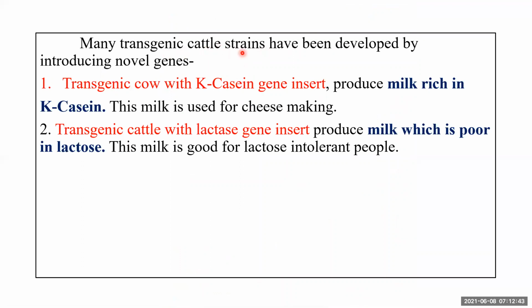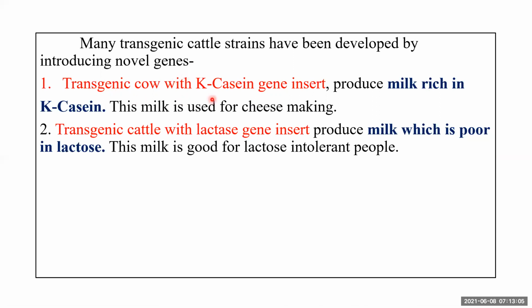The transgenic milking animal or cow has been developed by introducing novel genes. When we say we have constructed a transgene or a foreign gene, what gene are you going to insert into the genetic makeup of the cow, into the embryo or the egg, so that a transgenic animal is born?